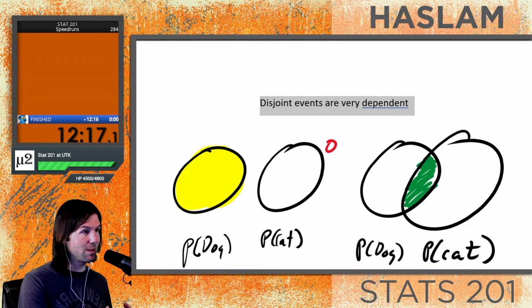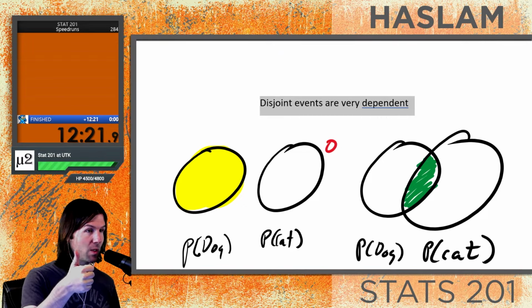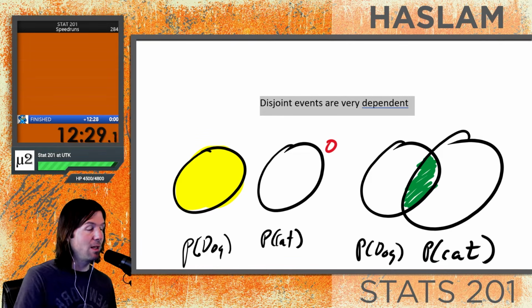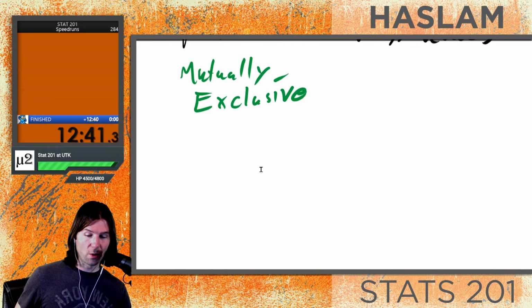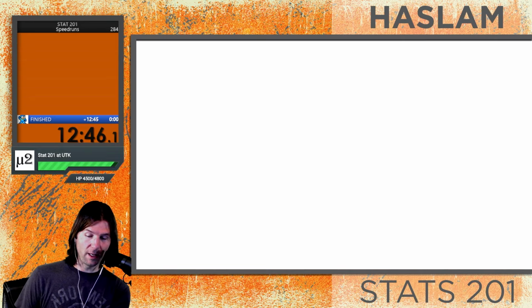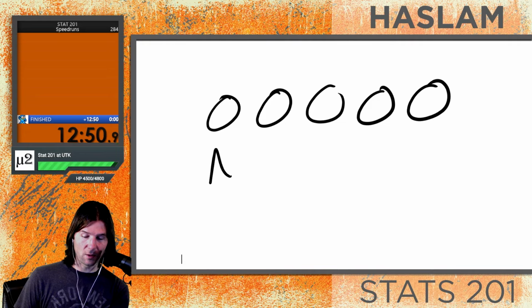events. So when you have disjoint events, they are very, very dependent, because if one event happens, the other event can what? Cannot happen. So disjoint events, when one happens, the other can't happen, and that means they are dependent. Now, independence and disjoint are different topics, but it is true that they have an overlap, that disjoint events are very dependent. Think about grades in a course. Grades in a course are going to be disjoint events. So when we have grades in a course, you could either make an A, B, C, D, F, and let's look right here.